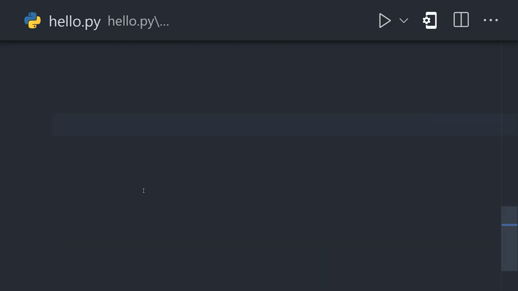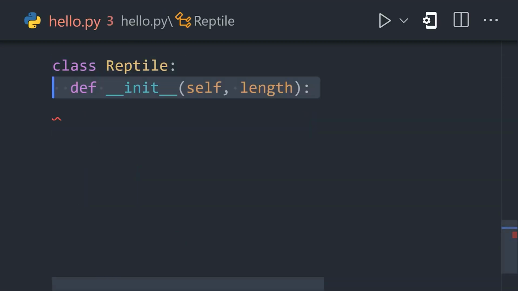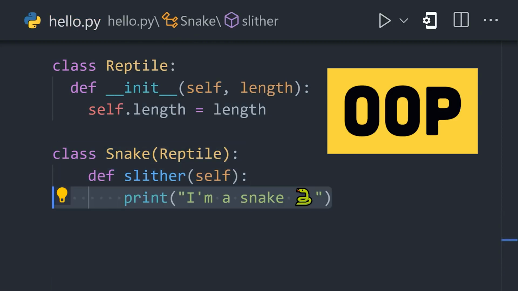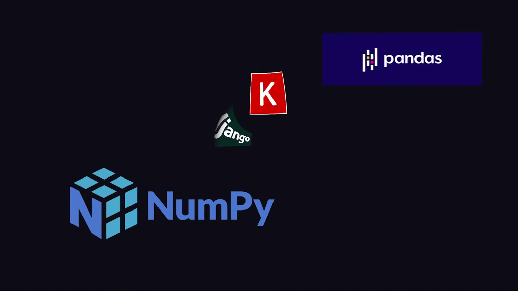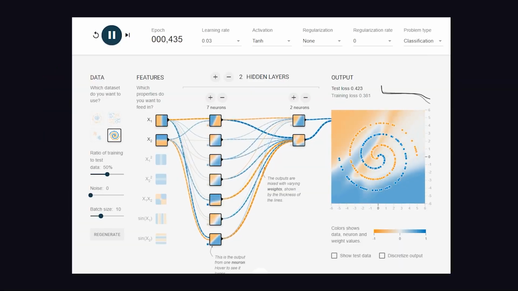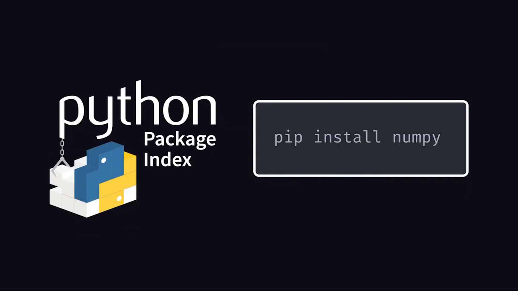Python is a multi-paradigm language. We can apply functional programming patterns with things like anonymous functions using Lambda. It also uses objects as an abstraction for data, allowing you to implement object-oriented patterns with things like classes and inheritance. It also has a huge ecosystem of third-party libraries, such as deep learning frameworks like TensorFlow and wrappers for many high-performance low-level packages like Open Computer Vision, which are most often installed with the pip package manager.